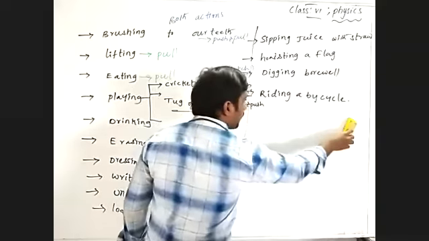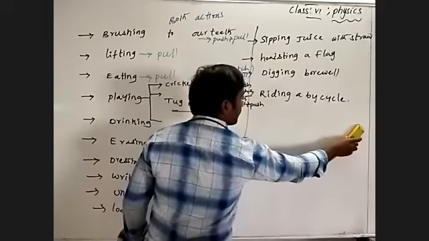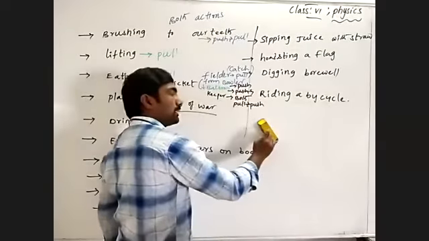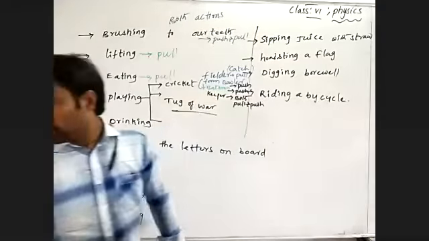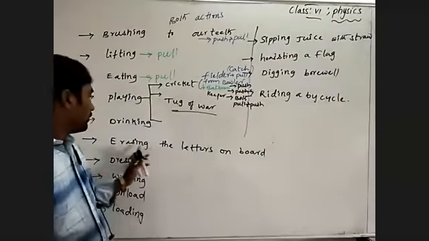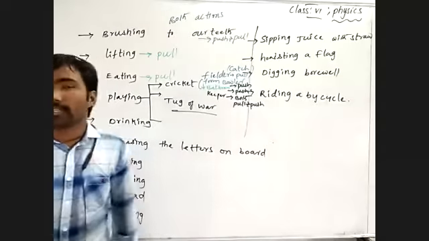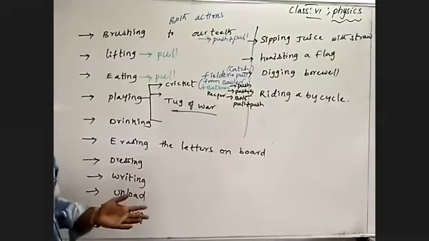So in this situation, erasing the letters on the board, we are performing both actions at a time. What are those? Push and pull.